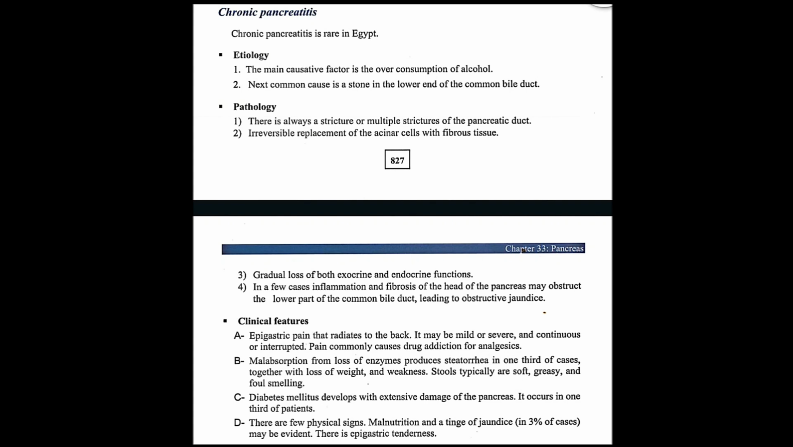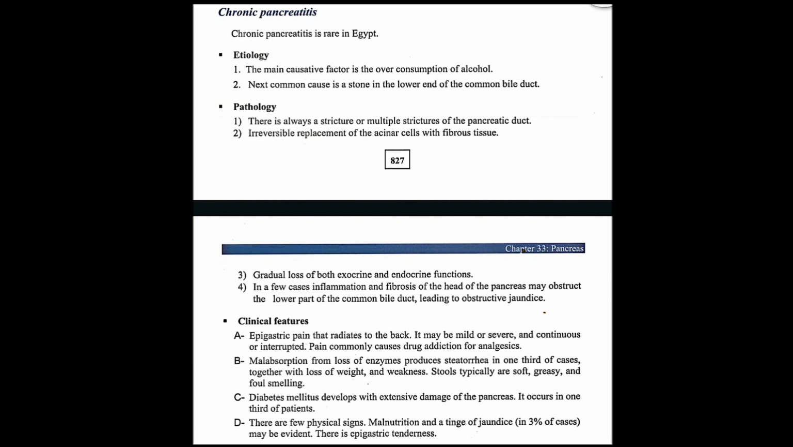And the next common cause is the stone in the lower end of the CBD, common bile duct. So remember, it's in the lower end of the CBD, not just the common bile duct. The stone will be in the lower part of the common bile duct.